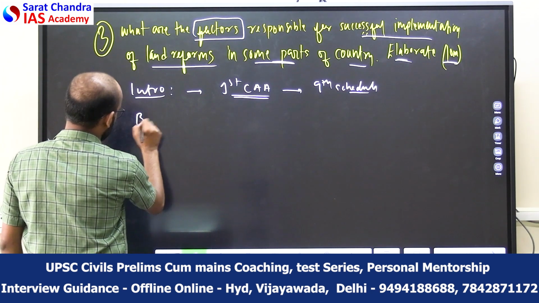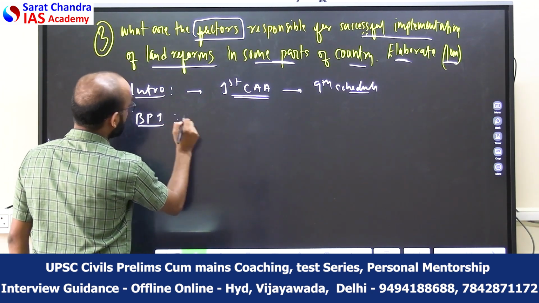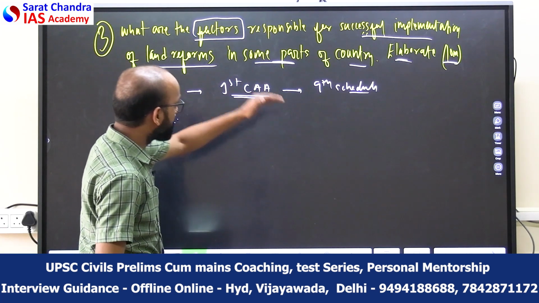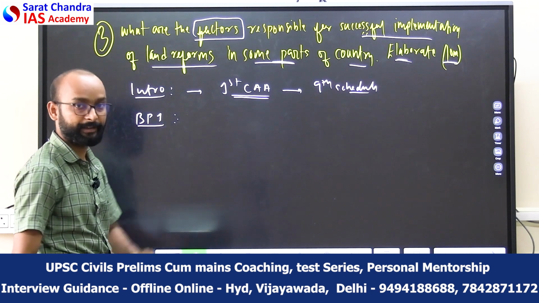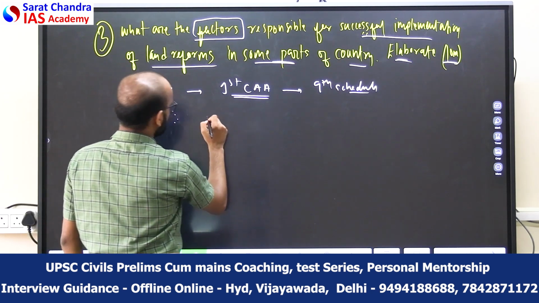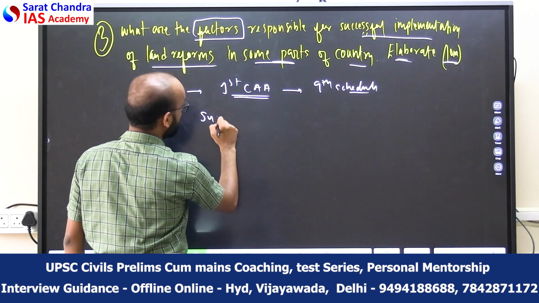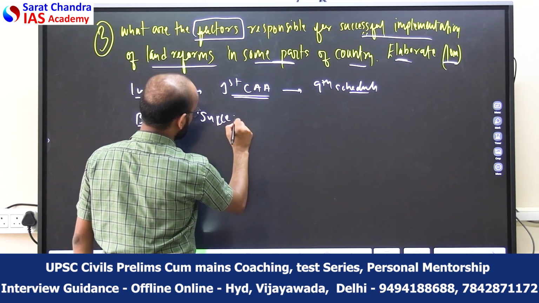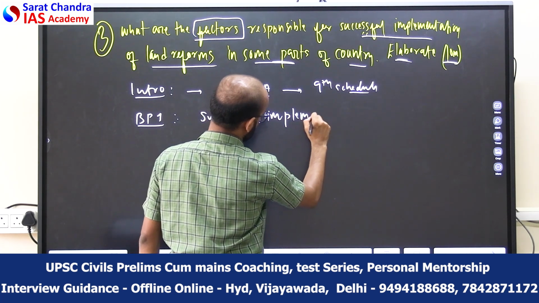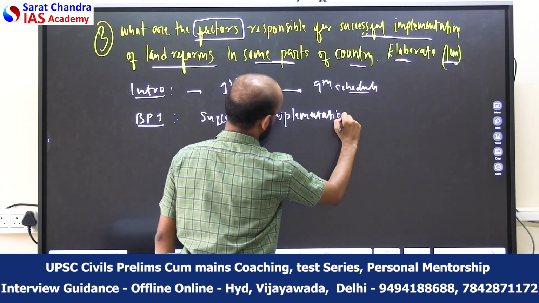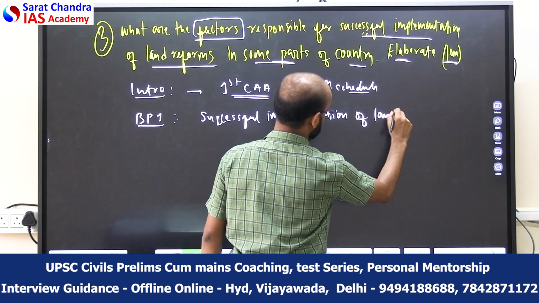In body part 1, you need to explain where this land reform policy was successful in India. So we have to make a heading like successful implementation of land reforms.